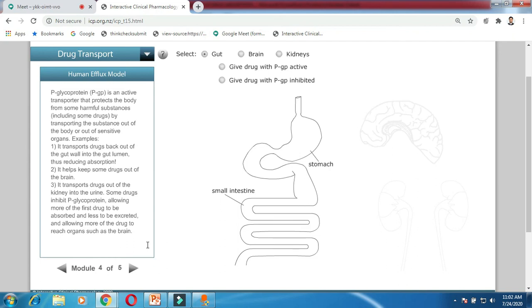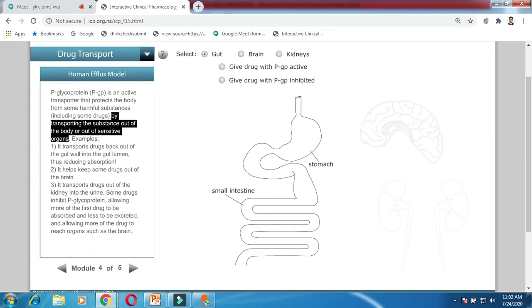Now what happens when we give a drug with P glycoprotein? Look, read it here. P glycoprotein, that is PGP, is an active transporter that protects the body from harmful substances, including some drugs, by transporting the substances out of the body or out of sensitive organs.